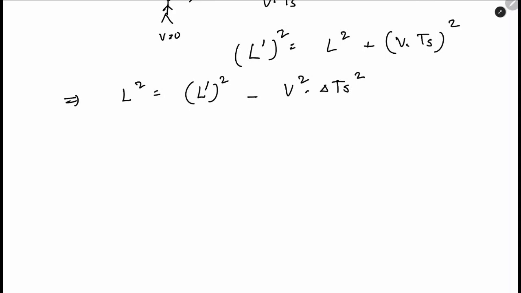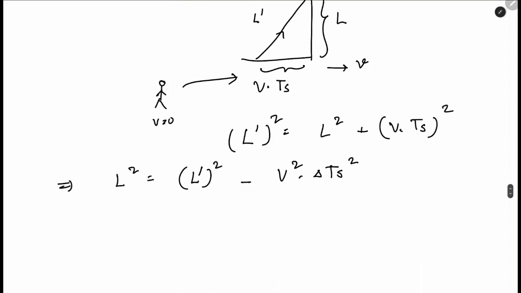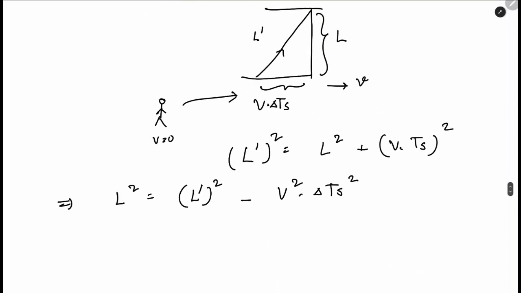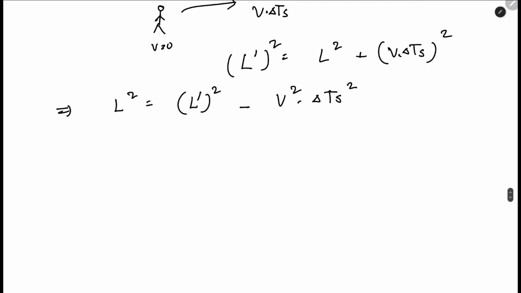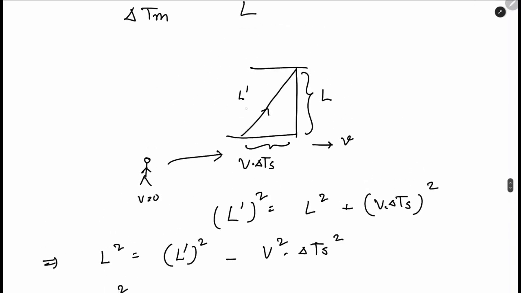Let's call it delta ts for our own convenience. Now, L square is equal to L prime square minus v square into delta ts square. What is this L prime? This was the speed of light, because it was a light clock. Light was moving and it took time ts.